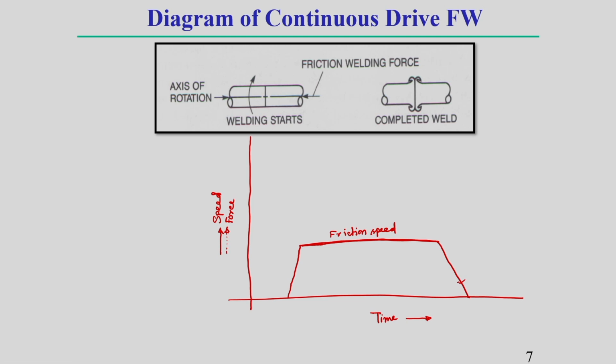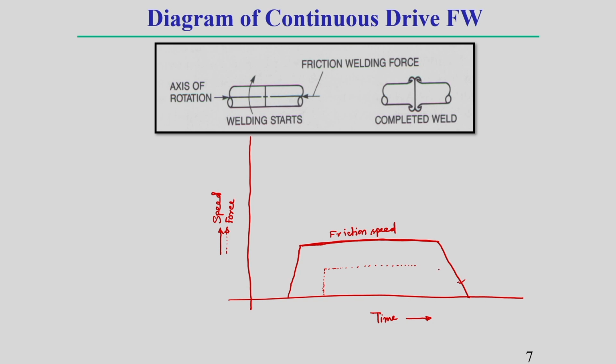In the continuous friction welding process, after starting rotation we have to make contact with the workpiece, and we have to keep this contact force generally constant during the welding process. That is why I have written it here. You see, it goes to some optimum level, after that we make it constant.